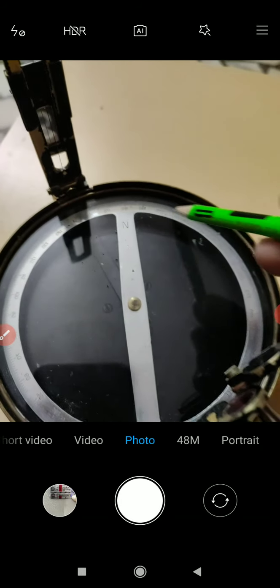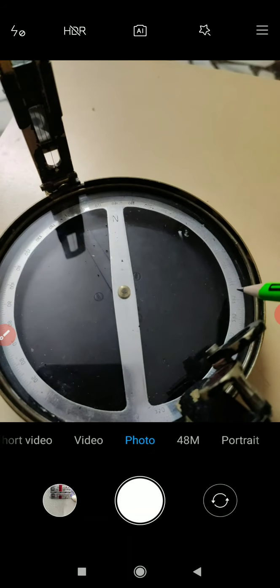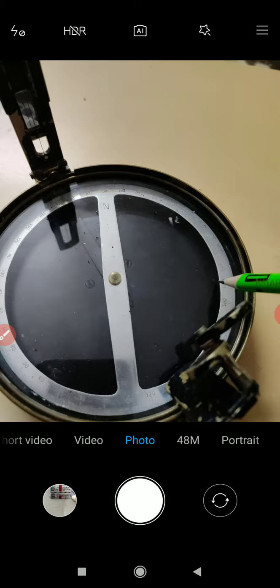So this is the north, so this needle will give us the direction of the earth's north, and the various graduations will give the angle between the two lines or the bearing of any line.